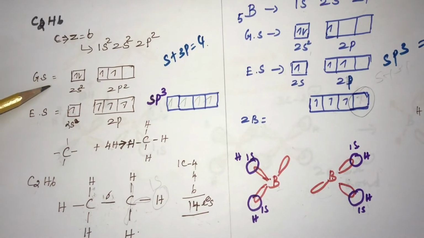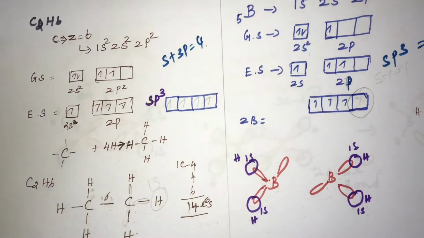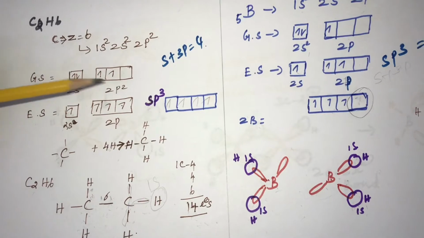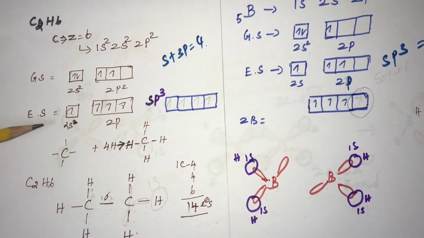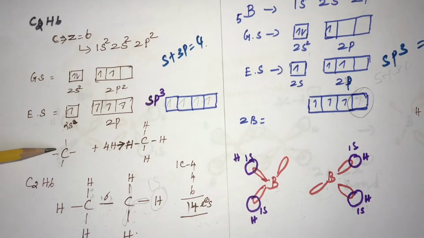This is the ground state electronic configuration, 1s2, 2s2, 2p2. During hybridization, during bond formation, the carbon absorbs energy and an electron moves to the 2p level. The hybridization of s and p orbitals forms sp3 hybridized orbitals of equivalent energy.